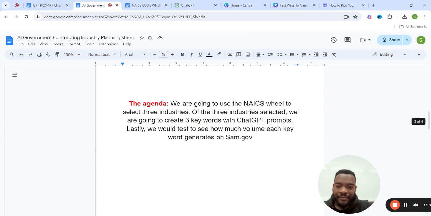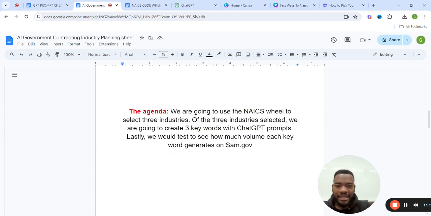The agenda for this video is that we're going to use the NAICS code wheel to select 3 industries. Of the 3 industries selected, we're going to create 3 keywords with ChatGPT prompts. And lastly, we will test to see how much volume each keyword generates on sam.gov.